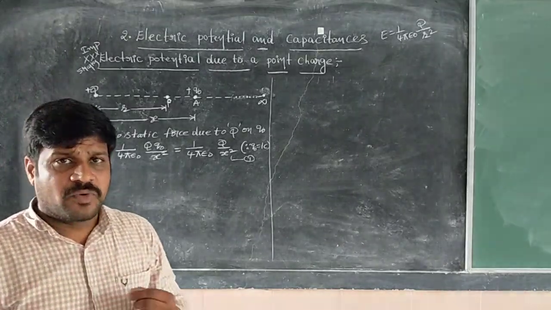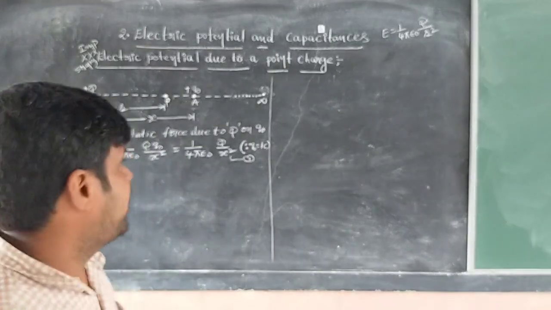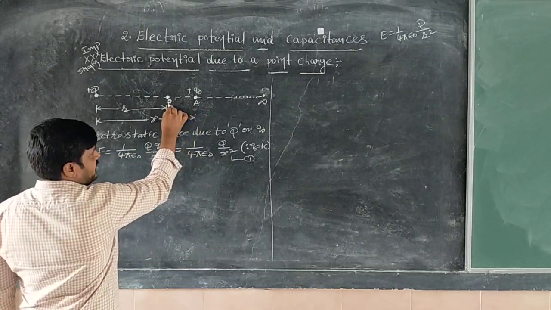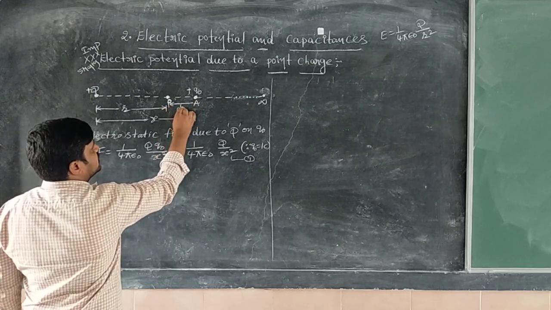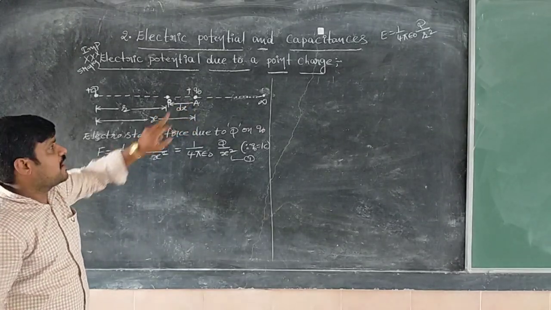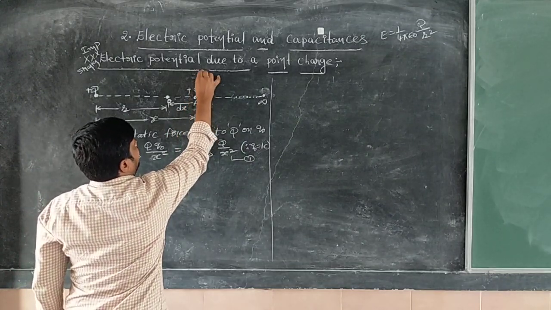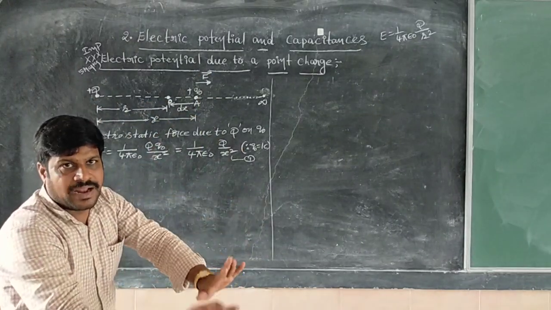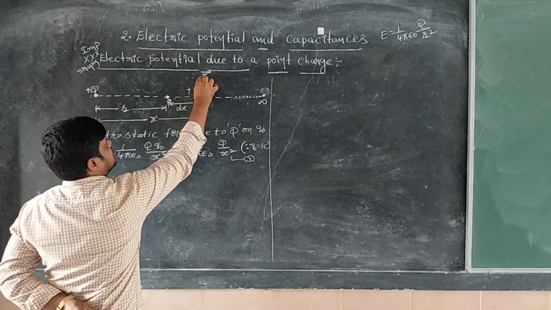Thereafter, here we are moving the unit positive charge from where to where? I am moving the unit positive charge from A to P. Suppose I am moving the unit positive charge, how much distance is it covering here? dx distance is covering. Of course, here the charge is experiencing the force in which direction? Away. Repulsive force means away, pushing out. Attracting means taking towards. Next, in this direction force is applying.